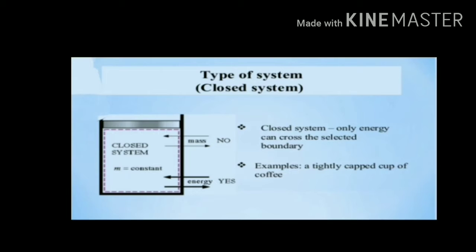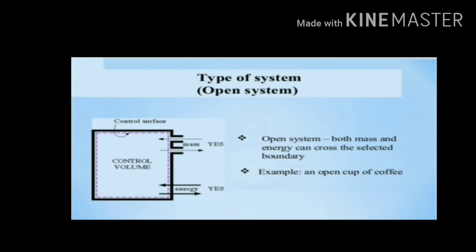Example, a tightly capped cup of coffee. And the third is the open system, in which both matter and energy can transfer.